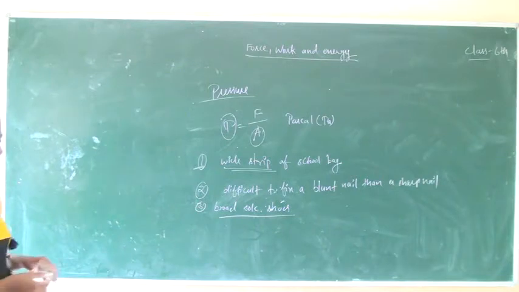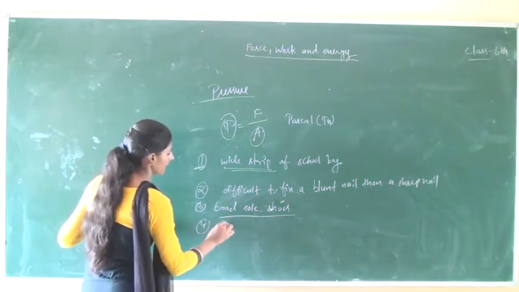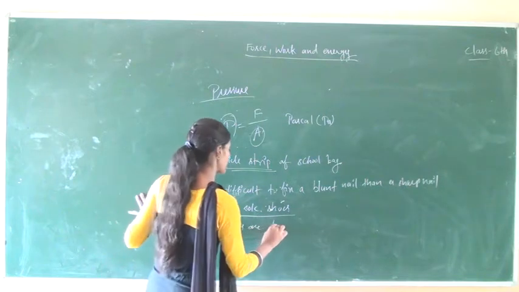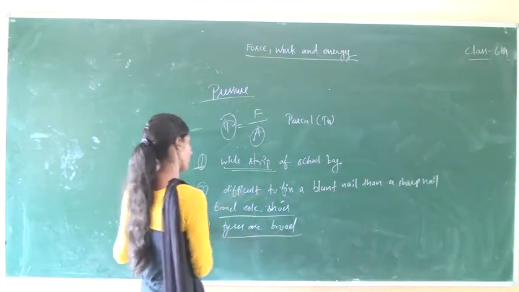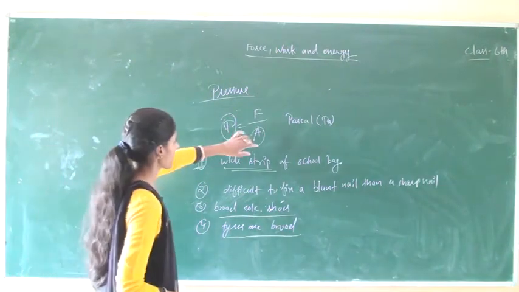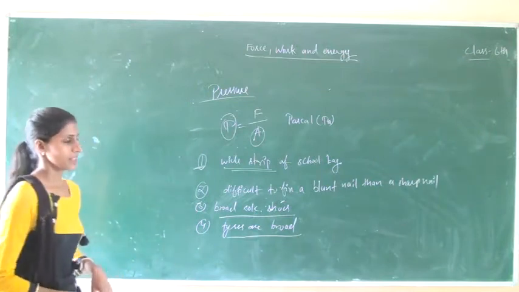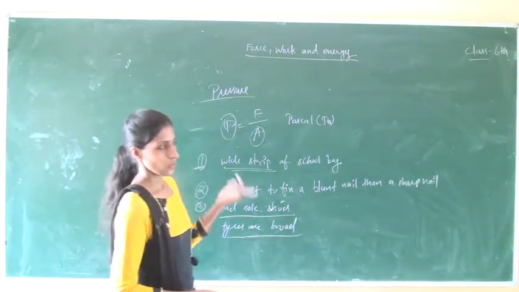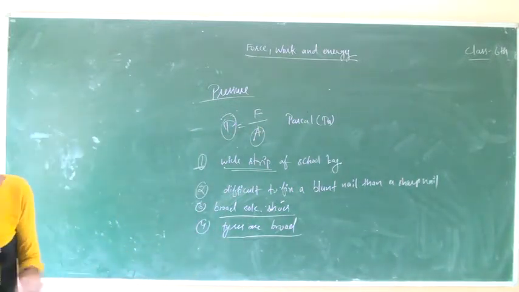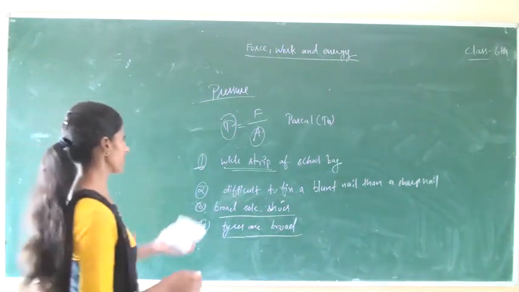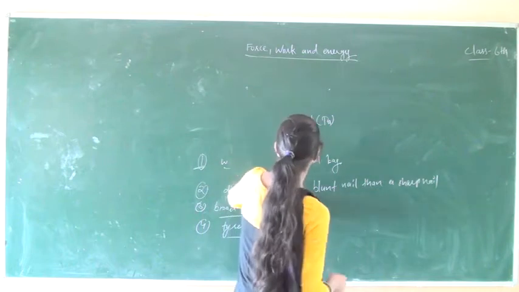After that, tractor tires are also broad. Due to the broadness of the tractor tires, they cover a large area and less pressure is applied on the soft land, so tractors do not sink into the soft land. This is general about pressure which we use in our life.